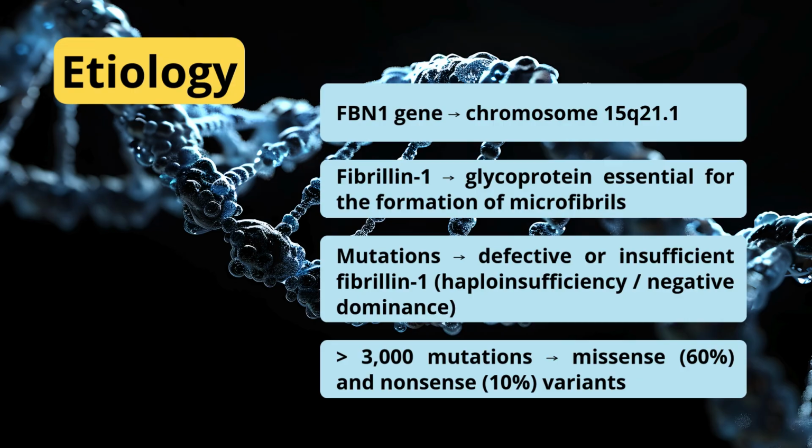Mutations in FBN1 lead to defective or insufficient fibrillin-1 through haploinsufficiency or dominant negative effects, resulting in weak connective tissue, increased activation of transforming growth factor beta, TGF-beta signaling, and progressive tissue degeneration, particularly in the aorta and skeletal system. More than 3,000 different mutations in FBN1 have been described, most commonly missense or nonsense variants that impair microfibril assembly.